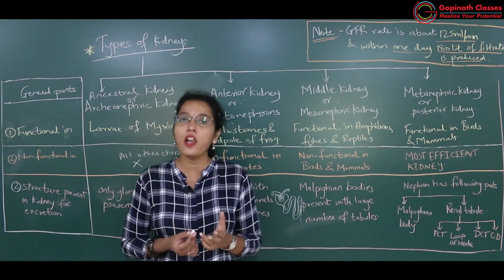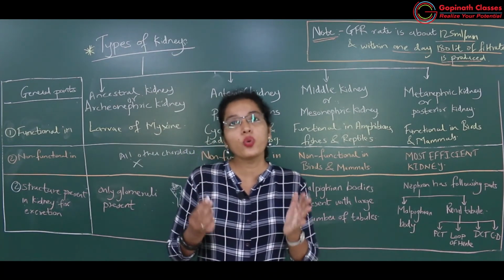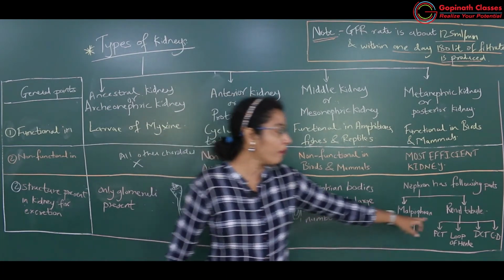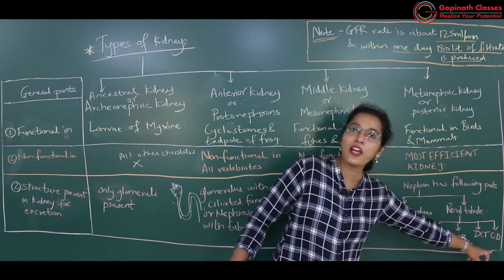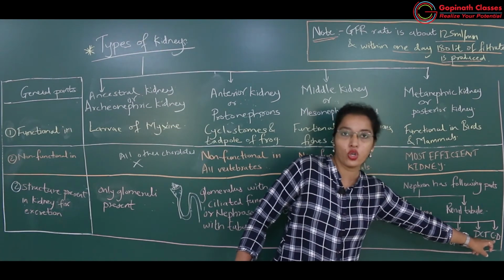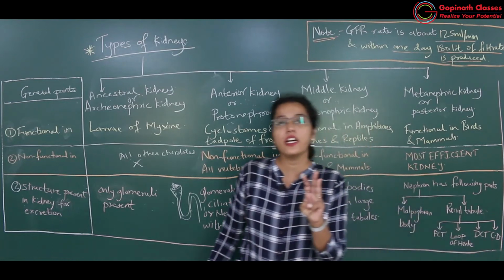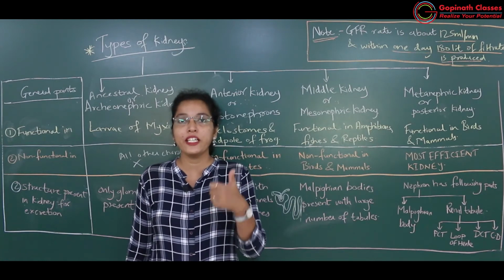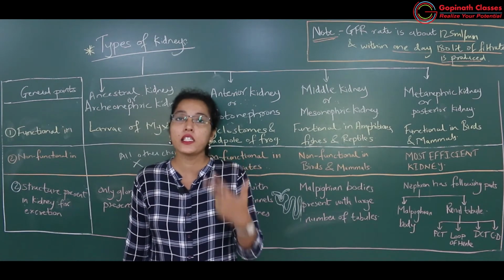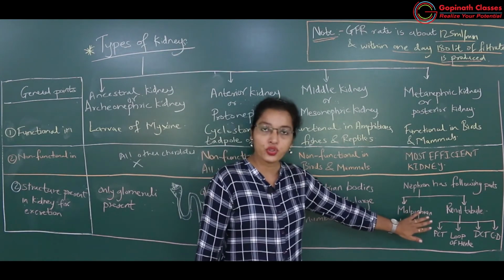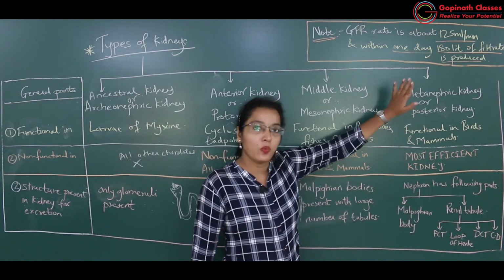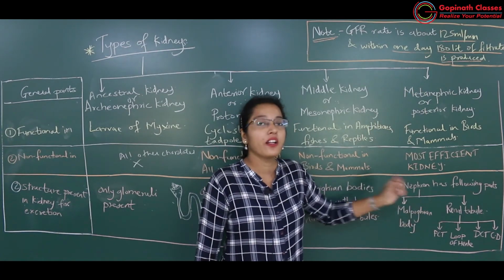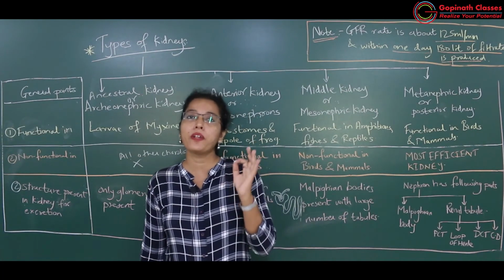And you know very well that total uriniferous tubules or nephrons will join to a common collecting duct. So that's why I have added the collecting duct up here also. Generally there are 3 regions of the renal tubule of the nephron: proximal convoluted tubule, loop of Henle, and distal convoluted tubule. So all of you understood the metanephric kidney, why it is more efficient than any other type of kidney? Because here it has a highly developed nephron.